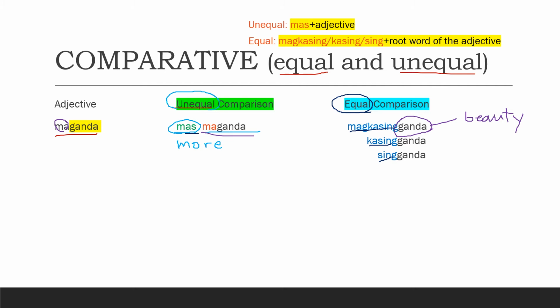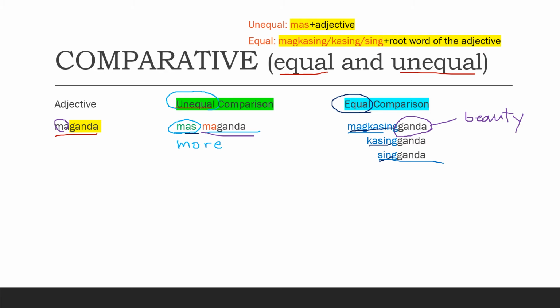But if it's only ganda, it's just beauty. So by adding the prefix magkasing at the beginning, we have a new word, magkasing ganda. Or it means they're just the same, like the beauty of that person is the same as the other person being compared. It has the same meaning with the word kasing ganda and with sing ganda.